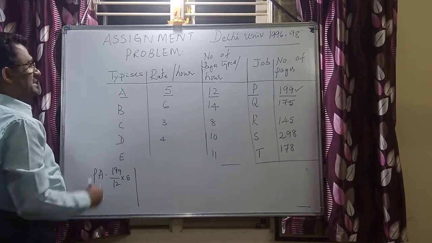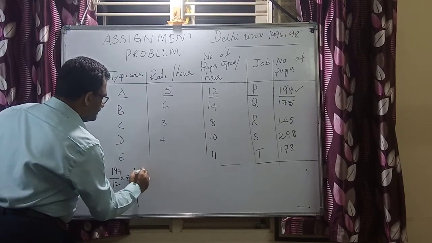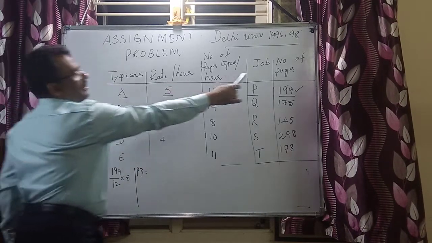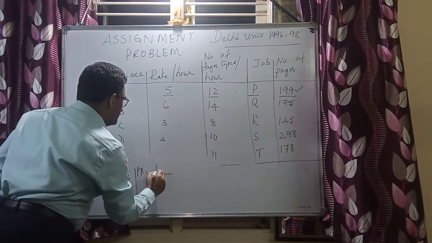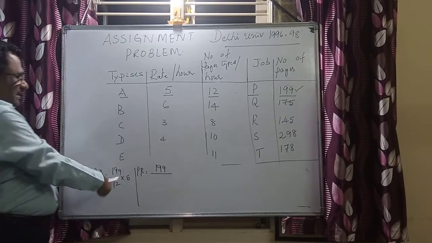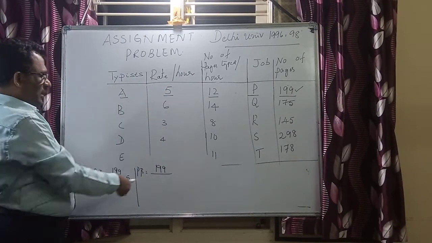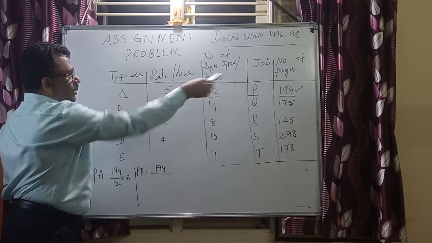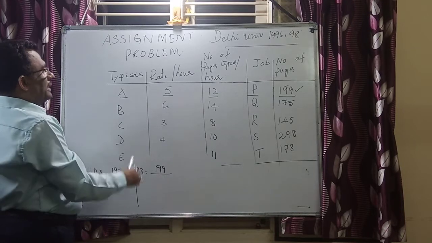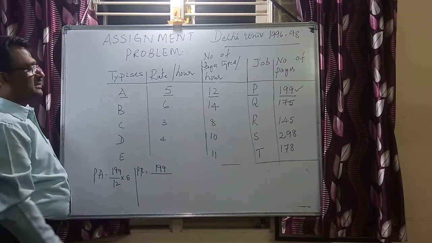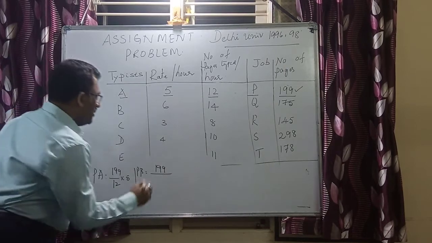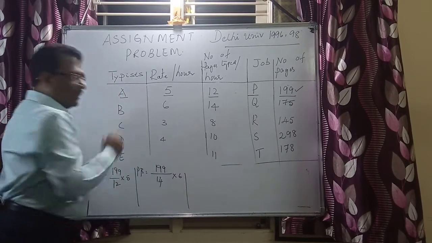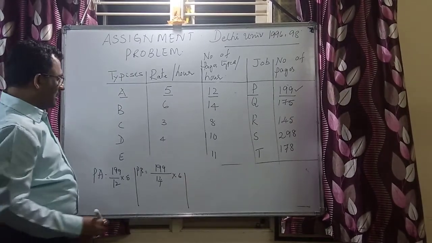Now similarly, after PA, I can go for PB. Look at this. Again, the number of pages available is 199. Look at the calculation, how it is going to change. Now it's 199 there. I'm doing it for job P and typist B. For the cost element I'm calculating 199, and for B it is 14 pages typed per hour, that's his speed, into the rate, which is 6. Got my point? Look at the variations, how we are getting them.